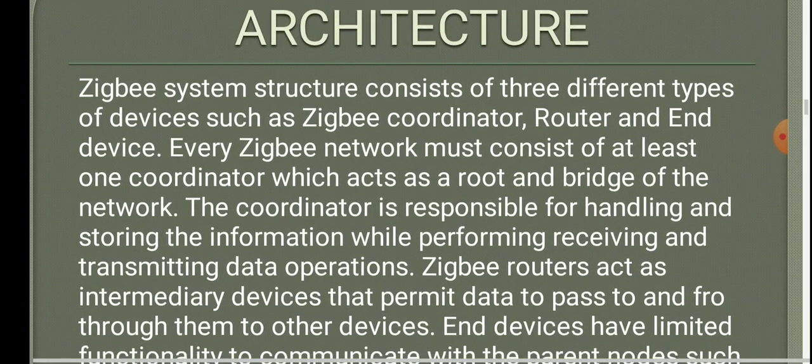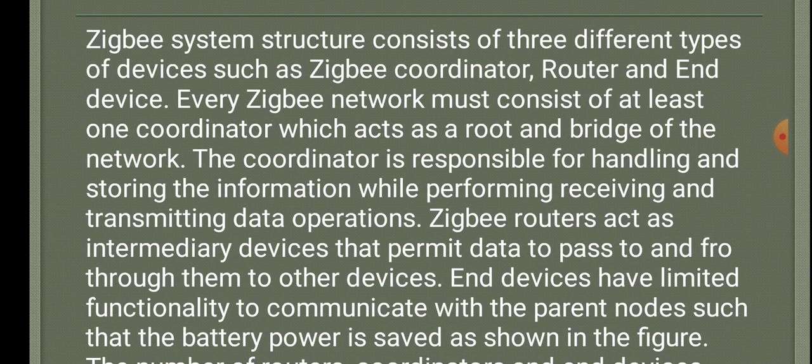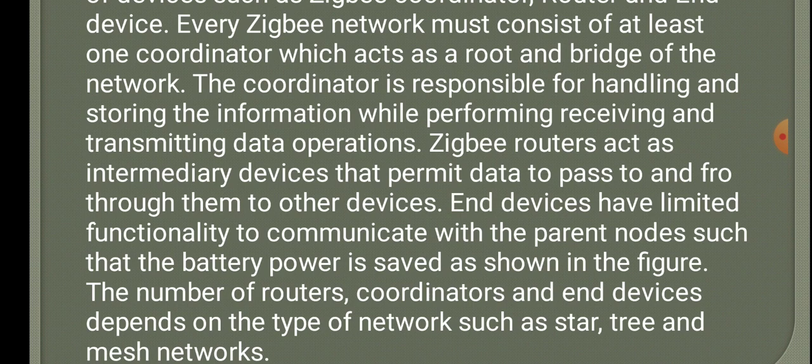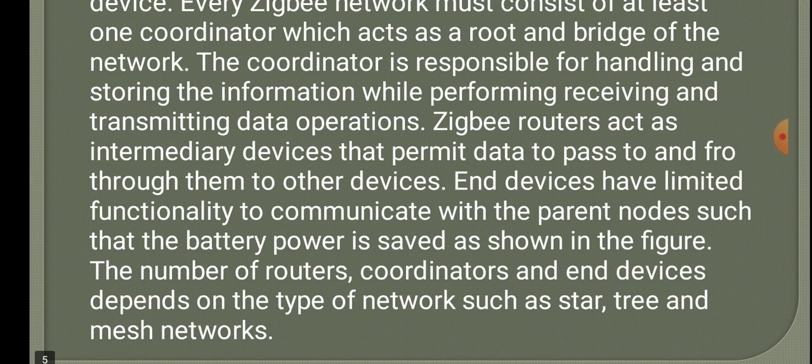Let's come to architecture. ZigBee system structure consists of three different types of devices such as ZigBee coordinator, router, and end device. Every ZigBee network must consist of at least one coordinator which acts as a root and bridge of the network. The coordinator is responsible for handling and storing the information while performing receiving and transmitting data operations. ZigBee routers act as intermediary devices that permit data to pass to and fro through them to other devices. End devices have limited functionality to communicate with the parent nodes such that the battery power is saved,